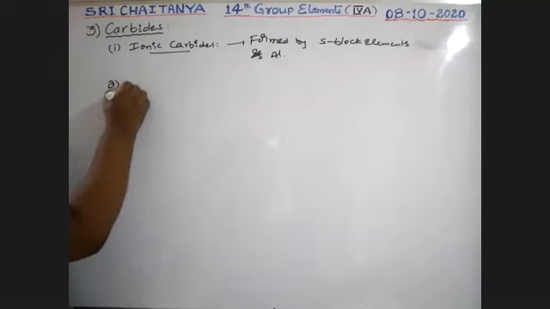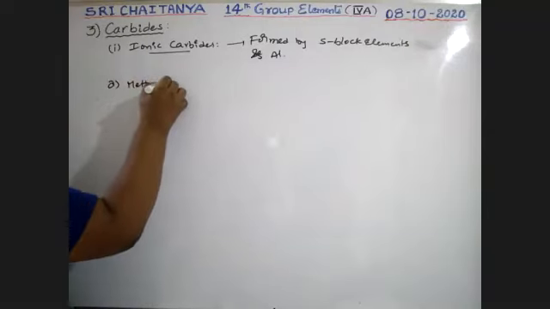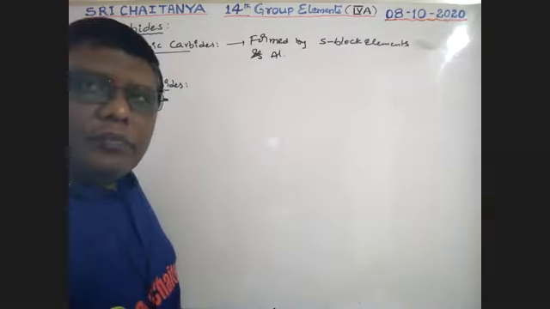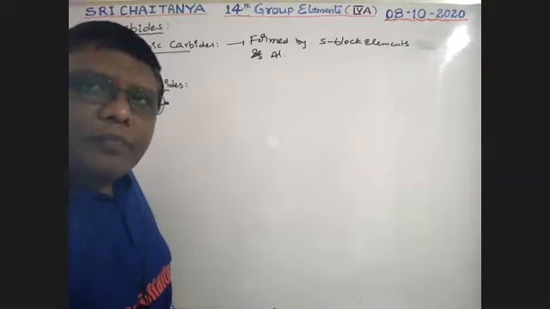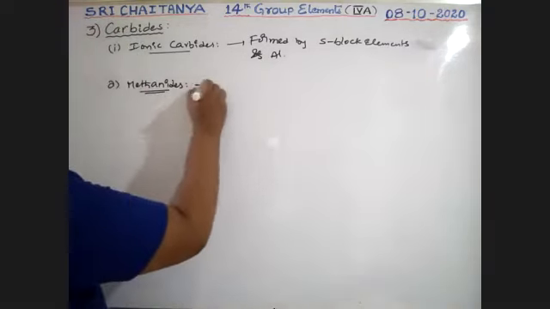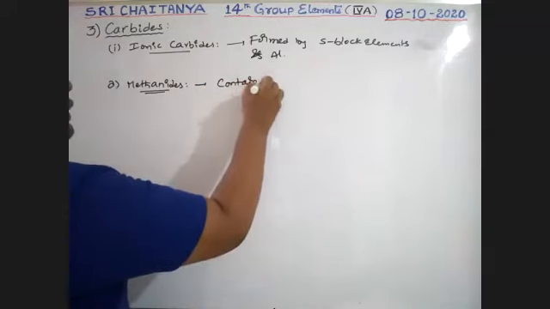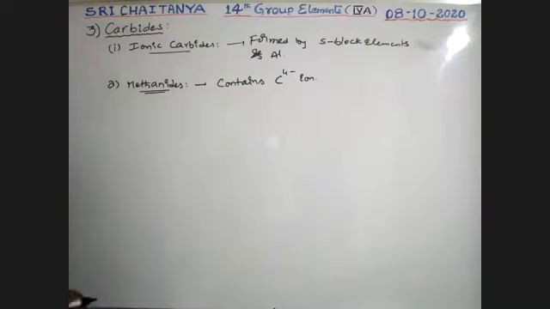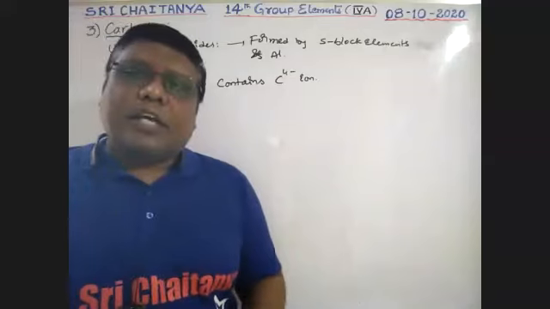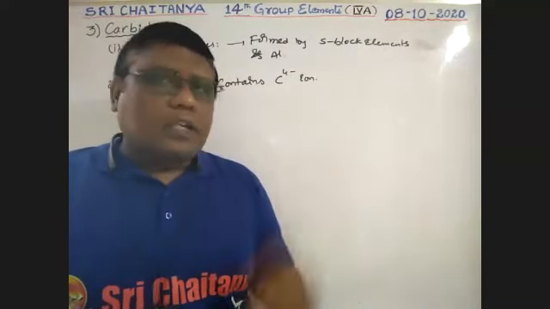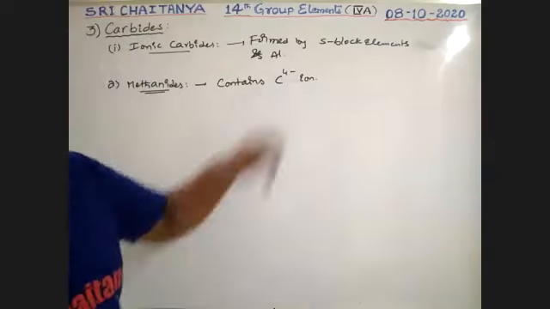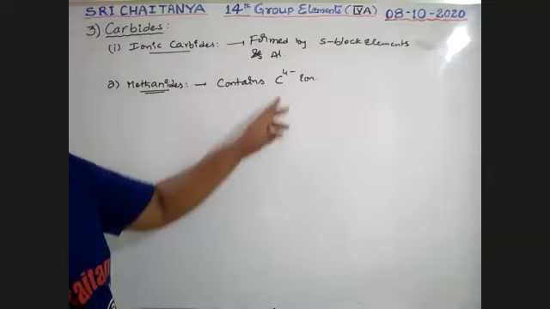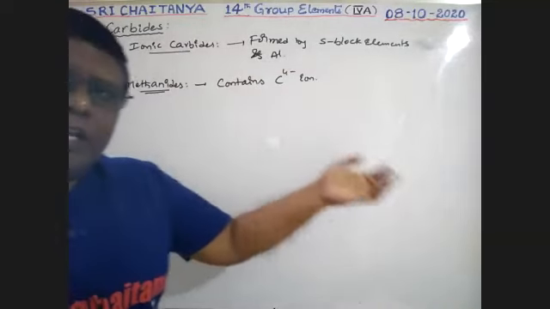One, methanides. Why are these called methanides? When these carbides are dissolved in water, methane gas is released. Here the ion contains C4 minus. So carbon has negative charge, and negative charge ions are called ide, so it is carbide. C minus 4 ion exists, boys. So in methanides, those carbides having C minus 4 generally give methane.